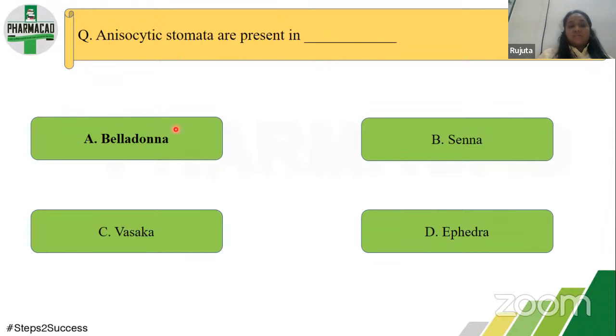So here the answer is belladonna. See, there are only 3 to 4 leaves that have to be studied. So you should know each and every leaf and what particular type of stomata is present in that leaf.